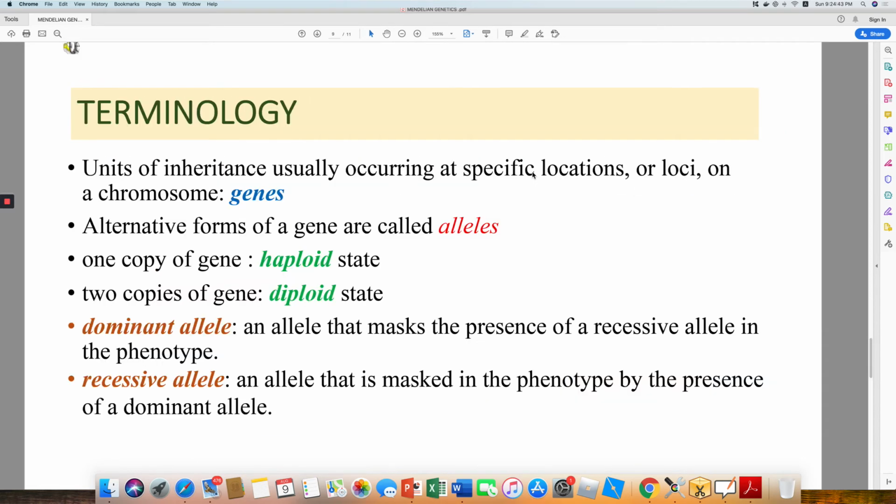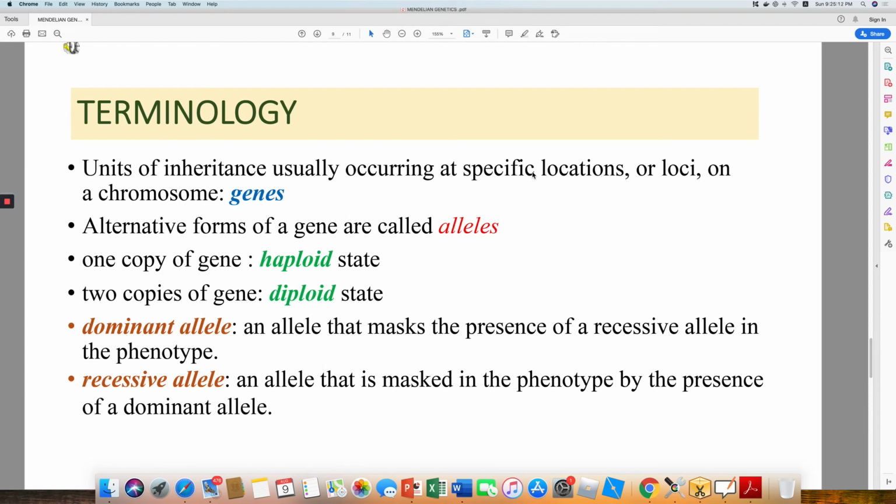So if we see the glossary or the terminology of genetics, we understand that genes are a unit of inheritance usually occurring at a specific location or locus on a chromosome. And if there are alternative forms of a gene, these are called alleles. If there is only one copy of a gene, you call that a haploid state. If there are 2 copies of a gene, you call it a diploid state.